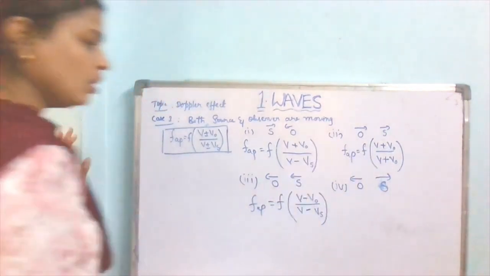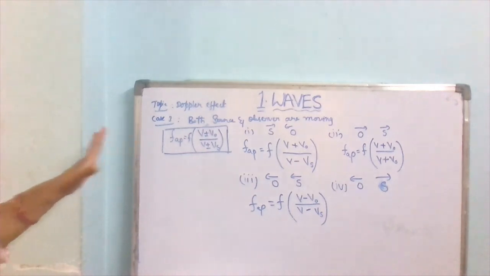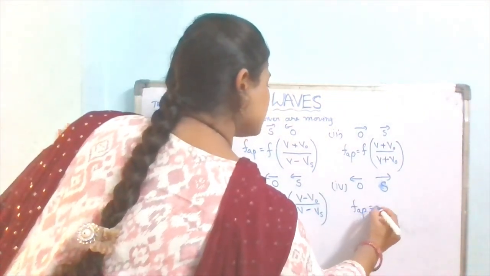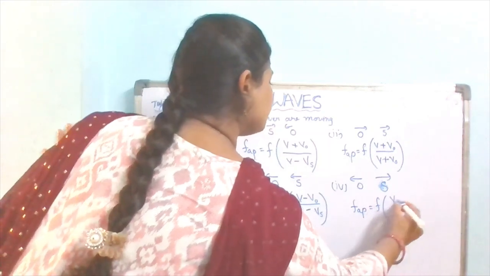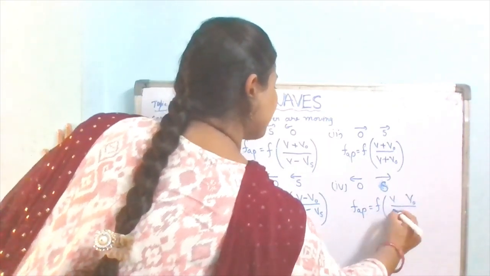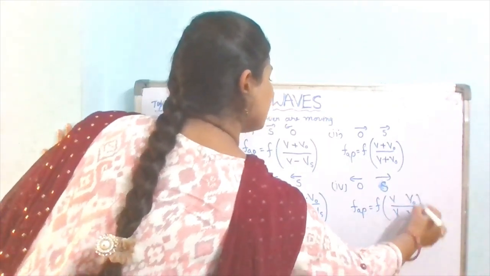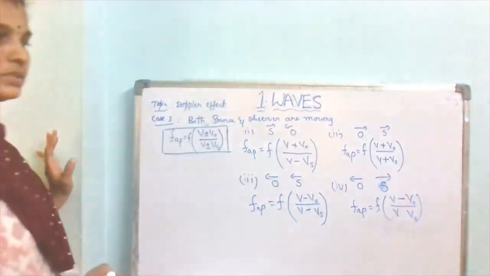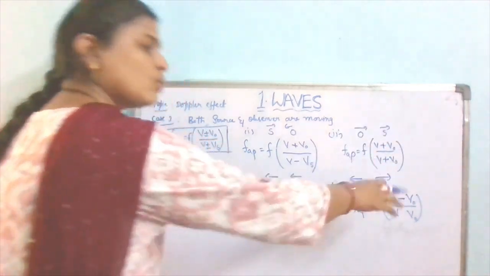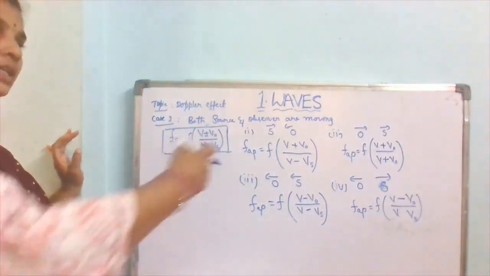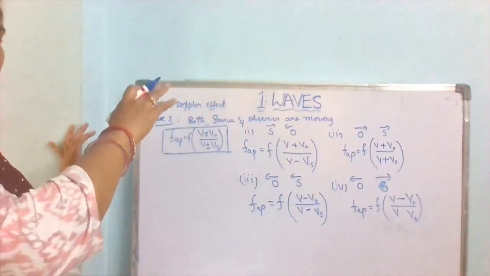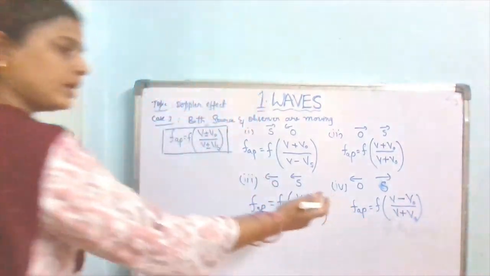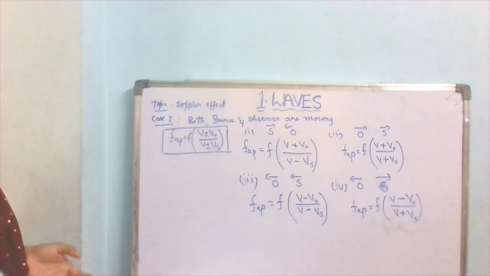Then how will it be? Apparent frequency equals original frequency into (v minus v0) by (v plus vs). So the observer wants to decrease, so minus, but the source also wants to decrease the frequency because it is also moving away from the observer. So what happens if the denominator value increases? Then automatically the apparent frequency decreases. So this is the equation for this one.